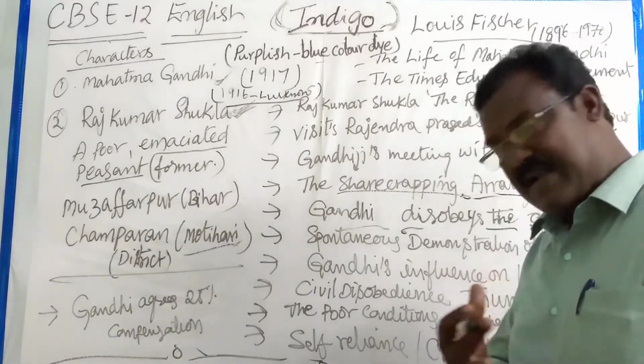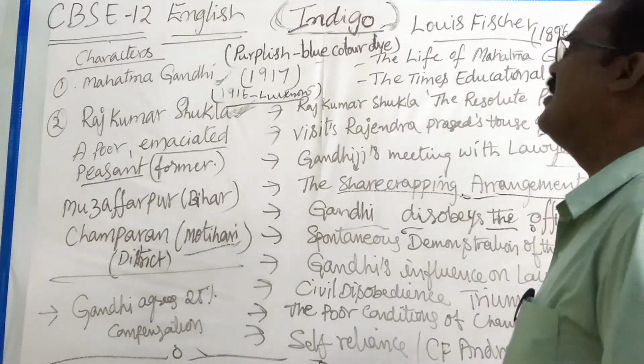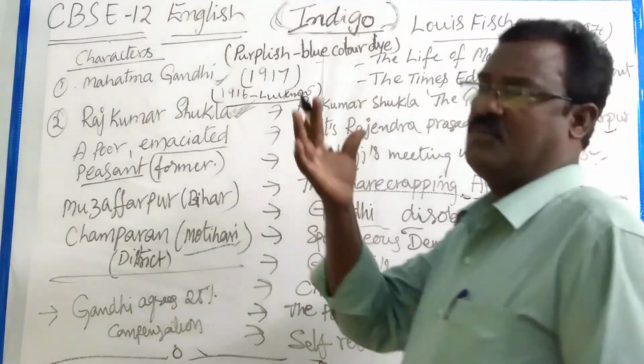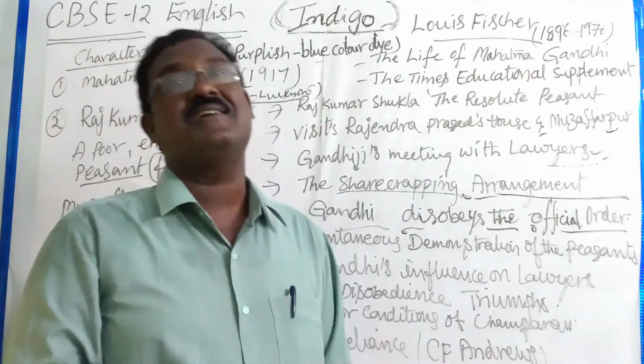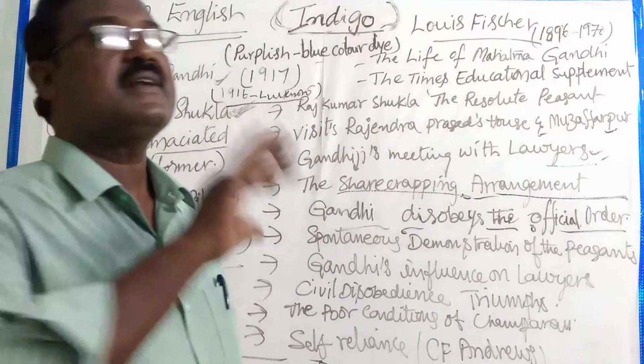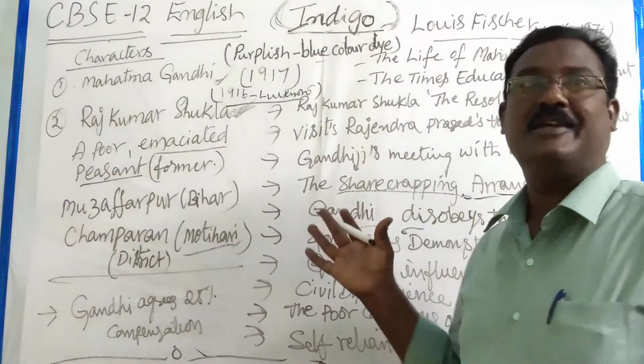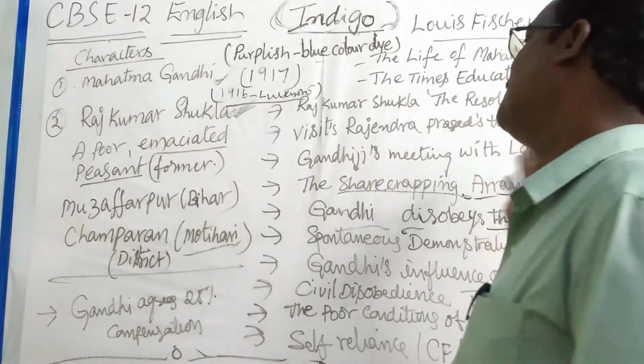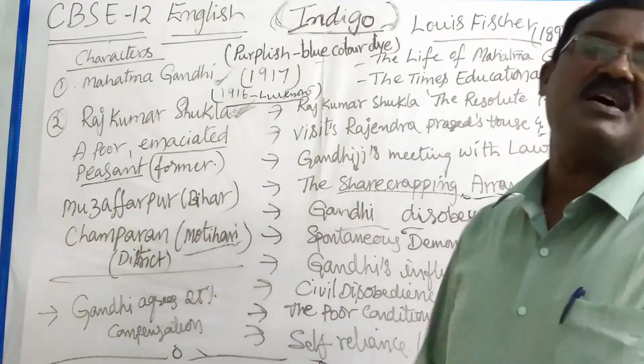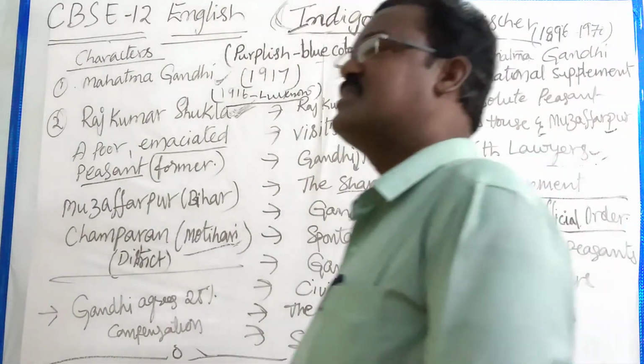He wanted to get information about what was going on between the British landlords and the peasants. At that time the secretary did not agree to give information to Mahatma Gandhi because he said that Mahatma Gandhi was an outsider of the state.